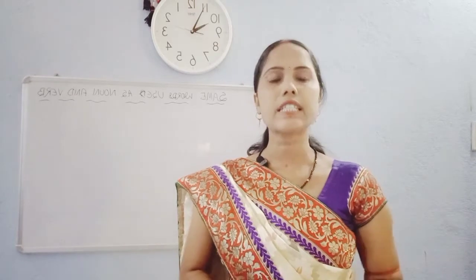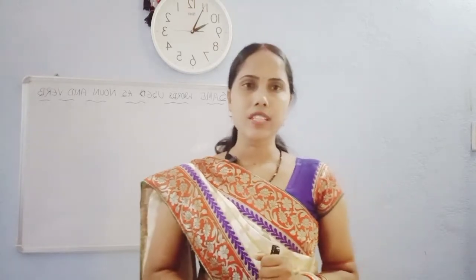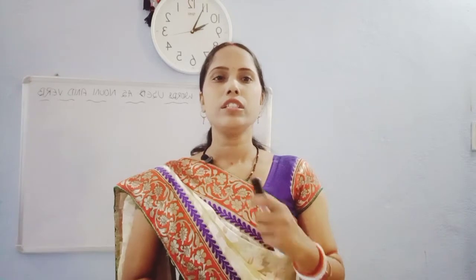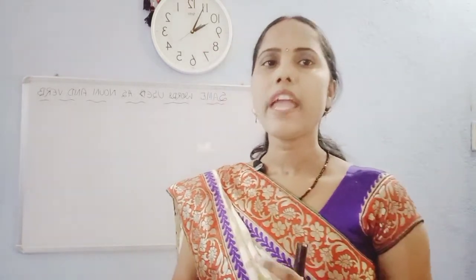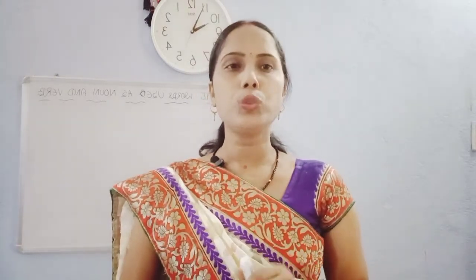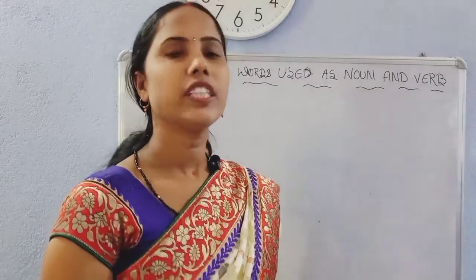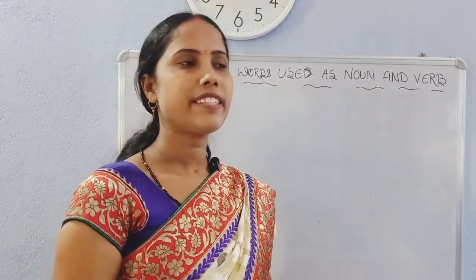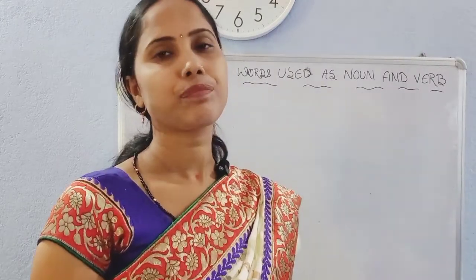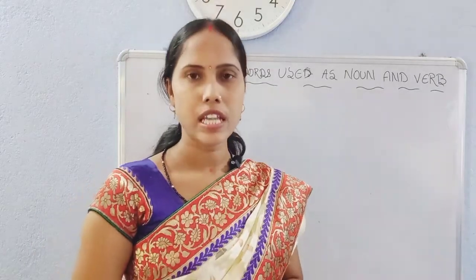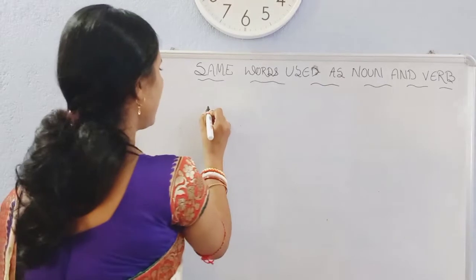Students, in English grammar, there are some words which can be used both as verb and noun. According to their pronunciation, they are grouped into two groups. In first group, some words, whether they are used as noun or as verb, the pronunciation remains same. For example, if I will take the example of the word answer,